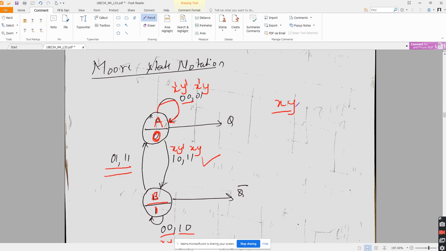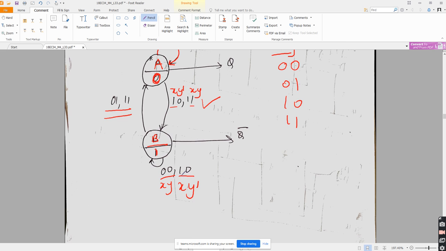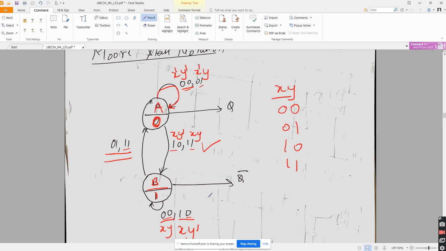There are two variables. How many combinations should be there? 0 0, 0 1, 1 0, 1 1. Correct? So when I consider the A case, there are four combinations: 0 0, 0 1, 1 0, 1 1. When I consider B, again there are all four combinations: 0 0, 1 0, 0 1, 1 1. So this is how a system is defined. Understanding, everyone?